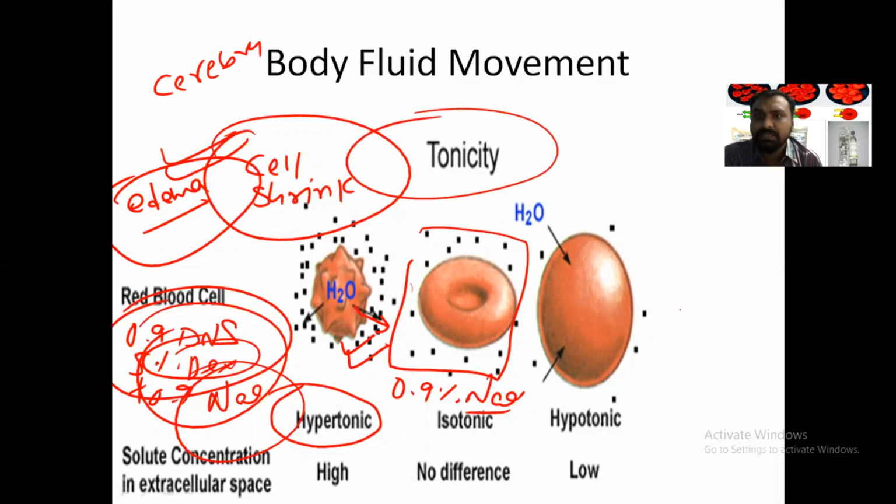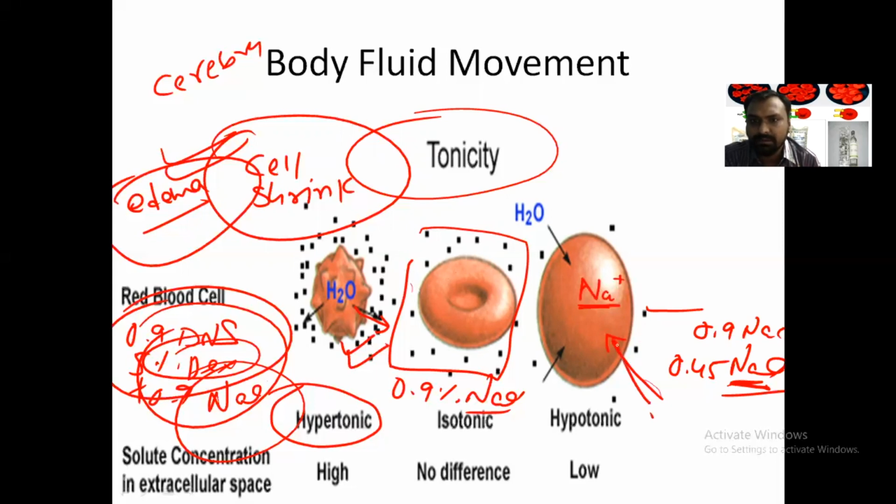And when we give a hypotonic fluid, suppose instead of 0.9% NaCl we give 0.45% NaCl, then what will happen? Because the tonicity is less outside, and inside the cell the concentration is more, water will go from the lower concentration to the higher concentration. So water will go in and the cell becomes swollen.